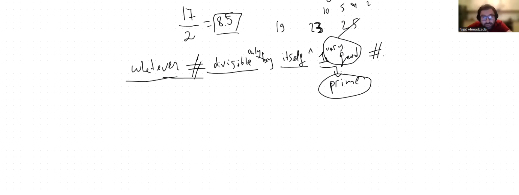Then they noticed that any number is just a multiplication of primes. What the hell? Because they were like, let's take 15. What is 15? 15 is 3 times 5. So we multiplied two primes. 3 is prime because we cannot divide 3 by anything other than itself and 1.